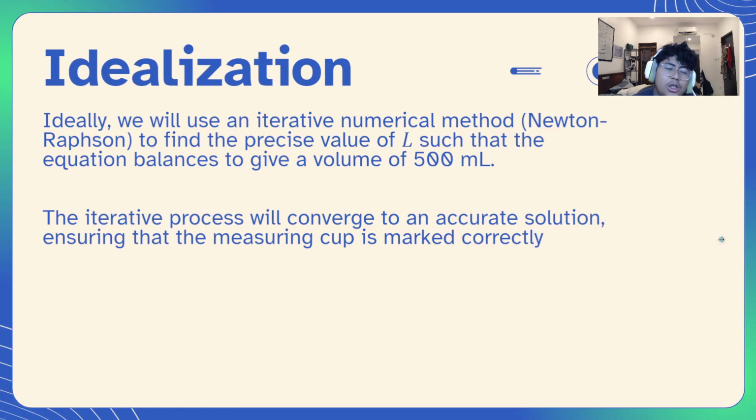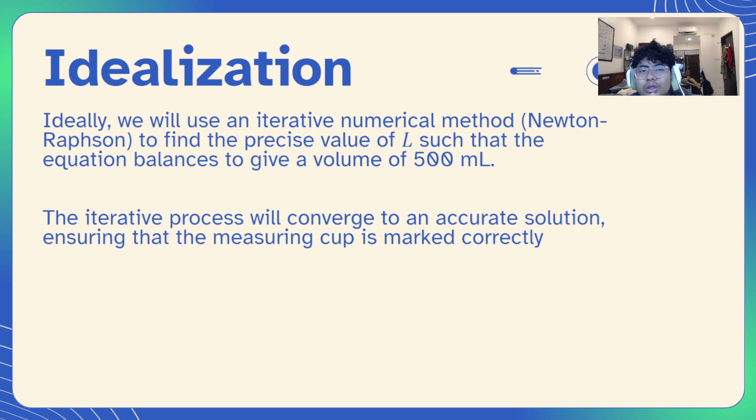But ideally, we use an iterative numerical method called the Newton-Raphson to find the precise value of L such that the equation balances to give a volume of 500 milliliters. What's important is that we need to do the iterative process. The iterative process will converge to an accurate solution, ensuring that the measuring cup is measured correctly. In doing methods like this, it's better to use a computer, where you can do like 1,000 iterations at the same time, as it will give you fairly more accurate answers than if you counted by yourself.